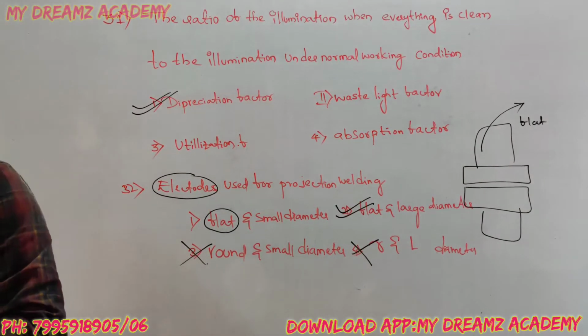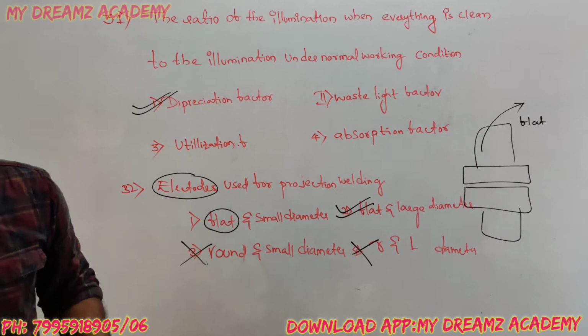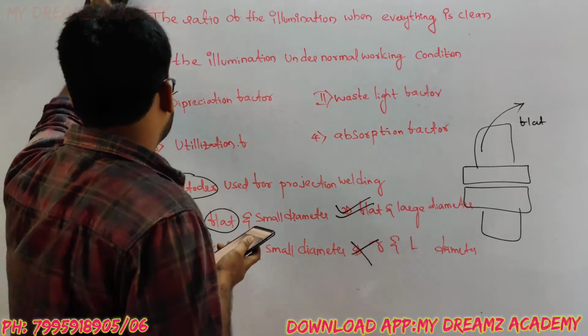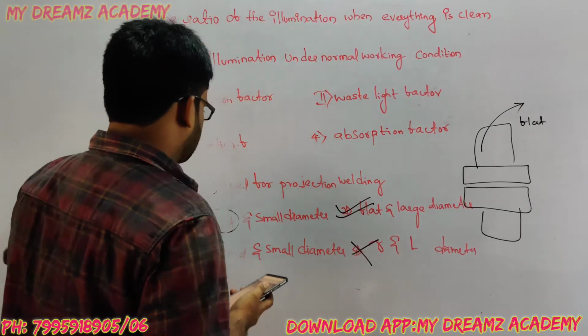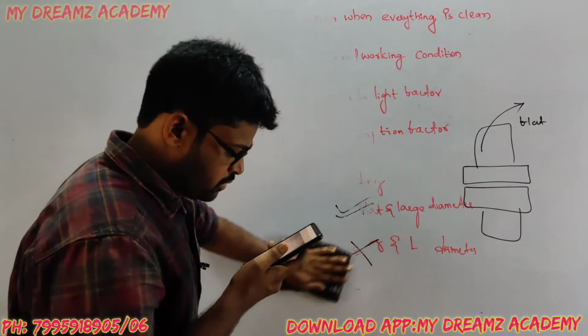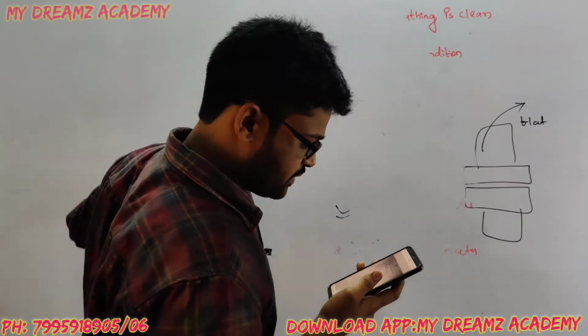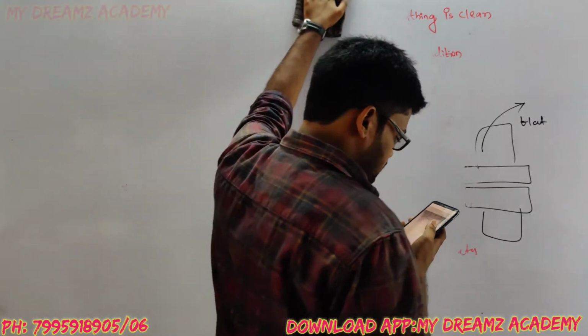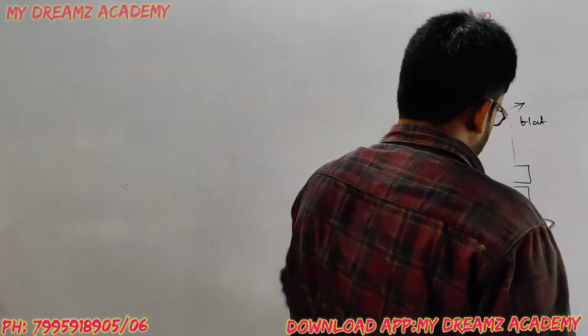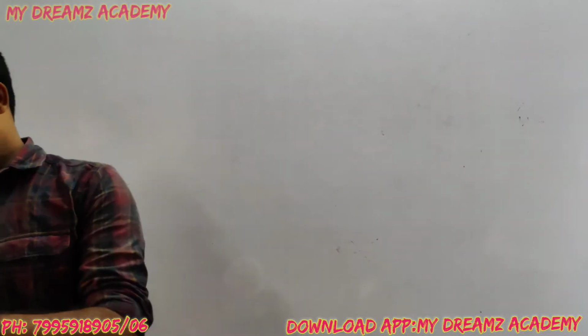Next, question number 33. It is all about where induction heating takes place. The options are: conducting but not magnetic material; conducting materials, may be magnetic or non-magnetic; insulating materials; conducting and magnetic materials.